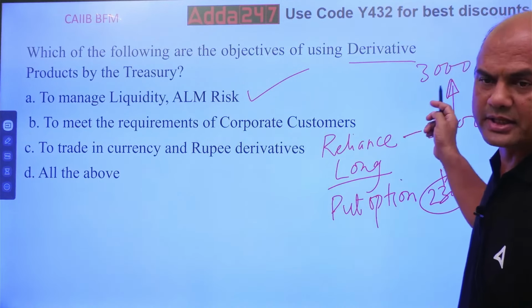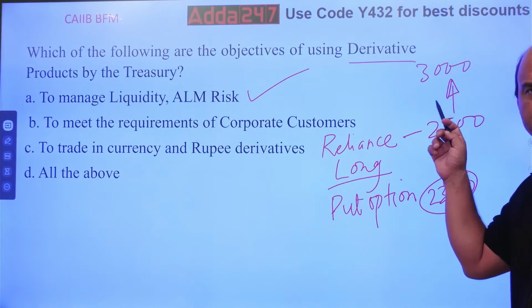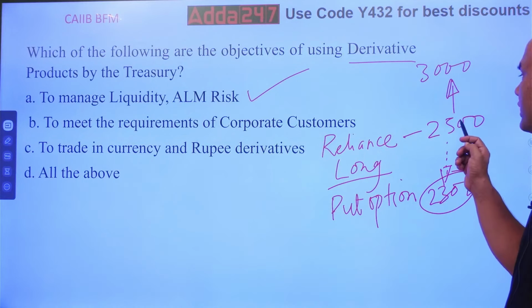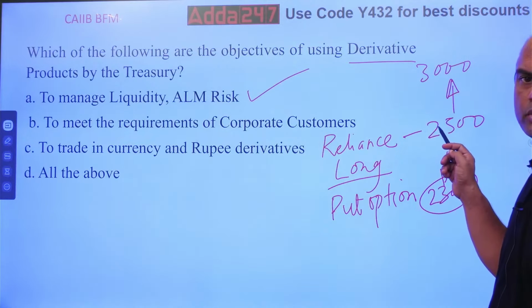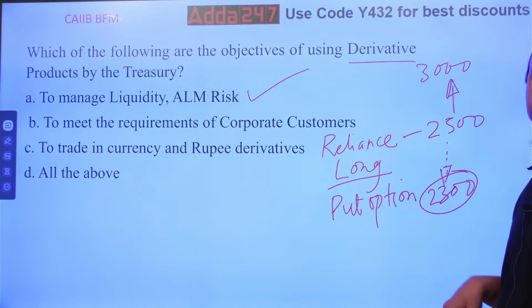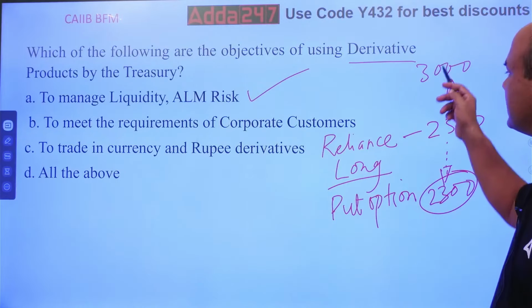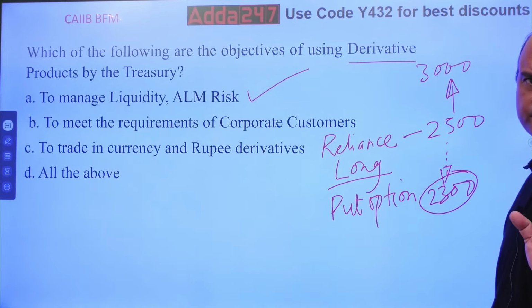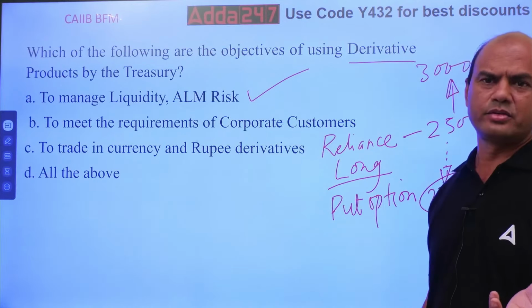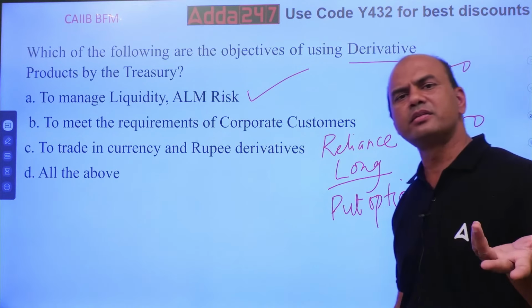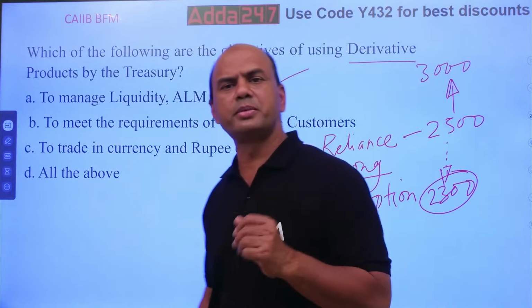Let's say Reliance is at 3000 right now, and I'm expecting it to go to 2500. I'll sell this first at 3000, and when it goes to 2500, I'll buy it again. So net I've gained 500 rupees.